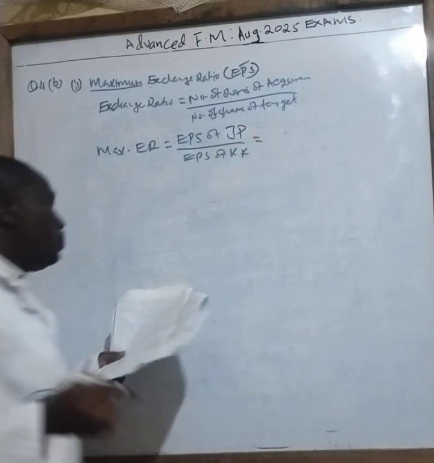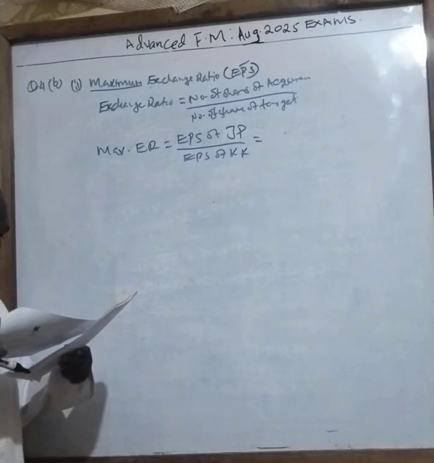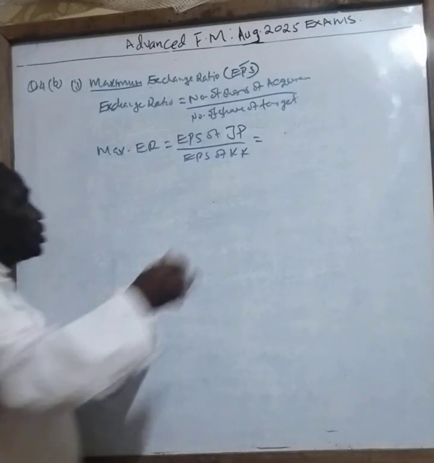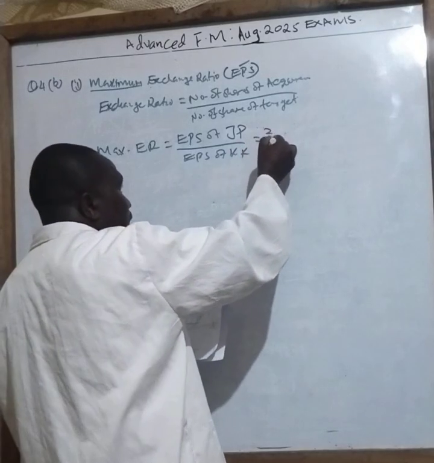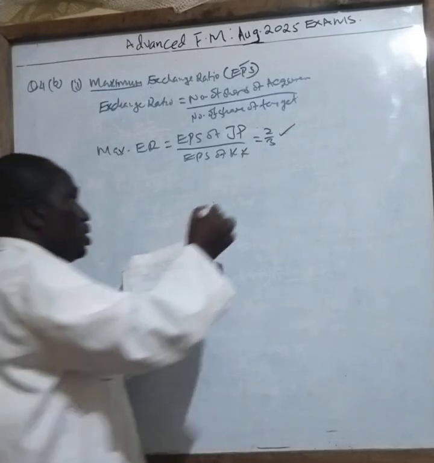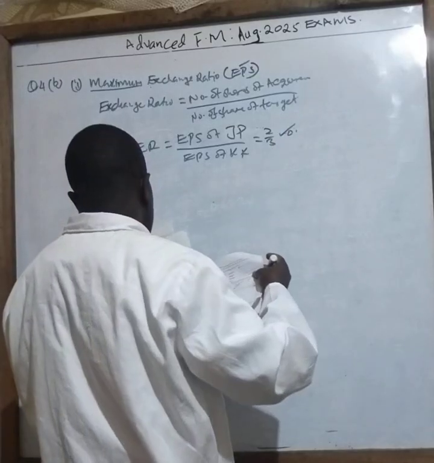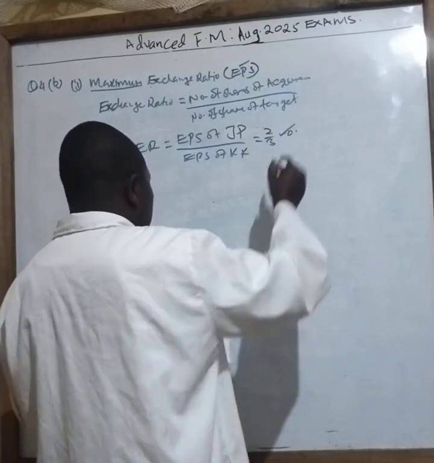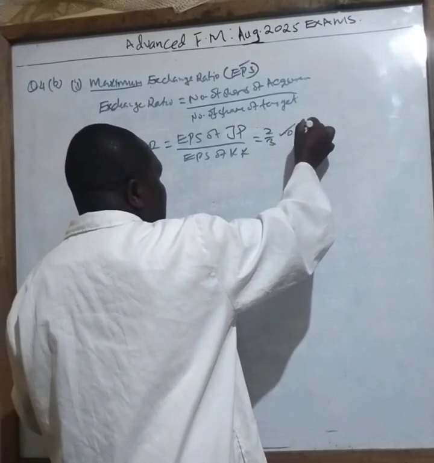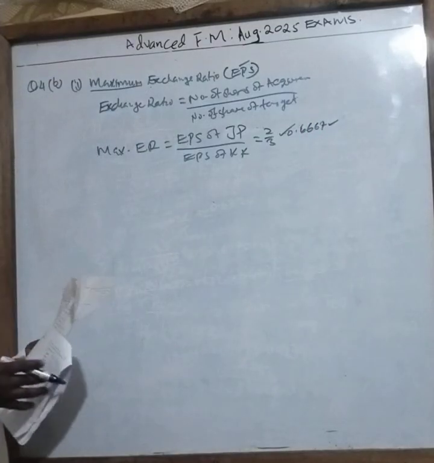The EPS for JP, from that statement, is 2. So it will be 2 divided by 3. You are through already. Or you can put it in decimal. If you put it in decimal, it will be 0.6667. That is what they wanted you to do.